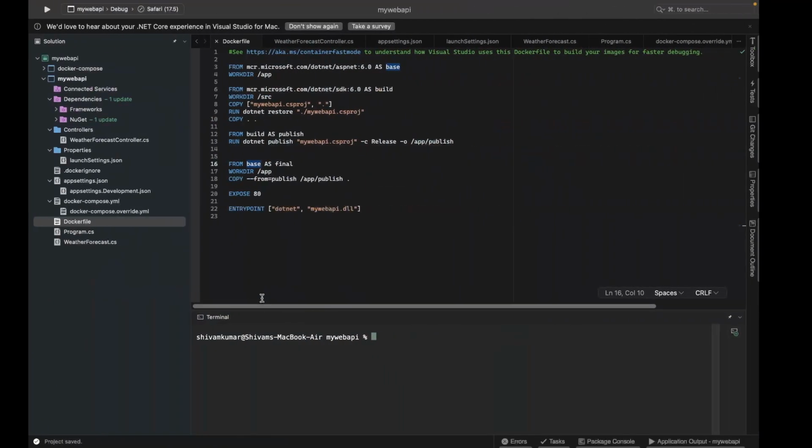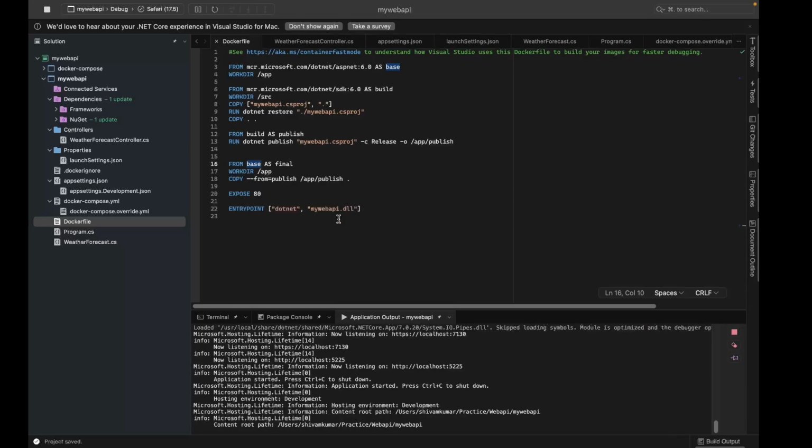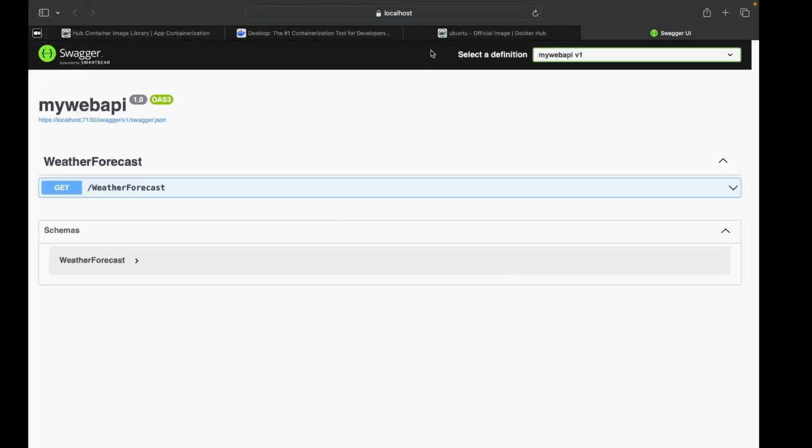So let's go to a very basic application. This is a .NET Core 6 Web API. Let's run this application.